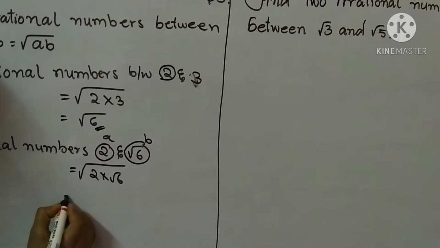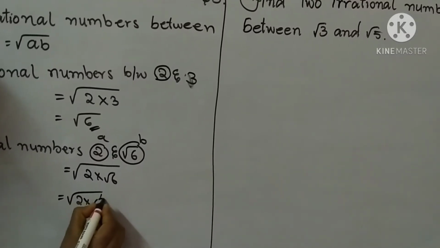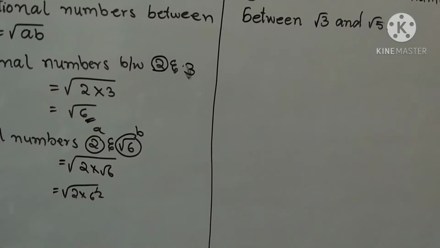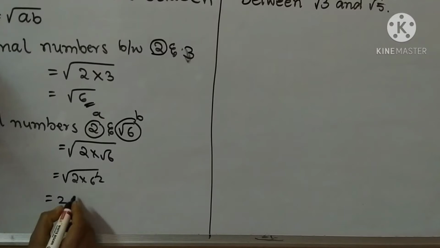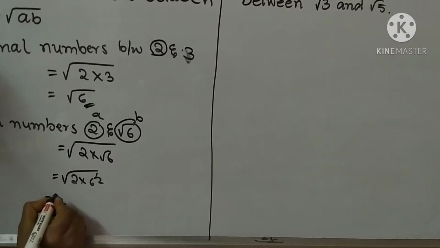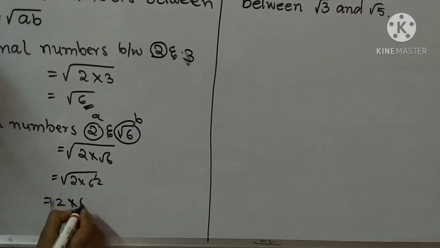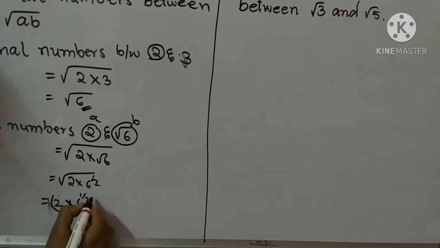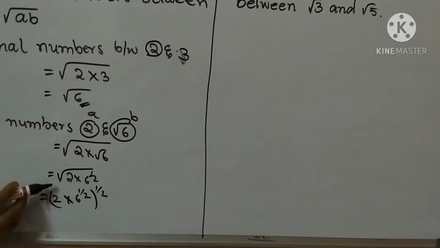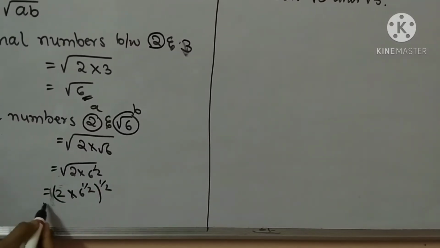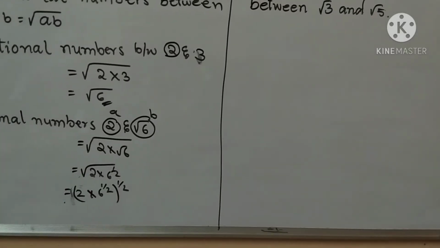Here write square root of 2 into 6 power 1 by 2, that is, 2 into 6 power 1 by 2 whole power 1 by 2, because we remove the square root.